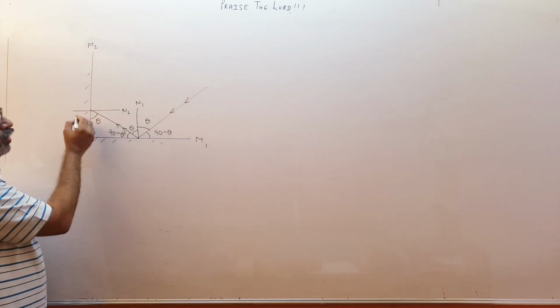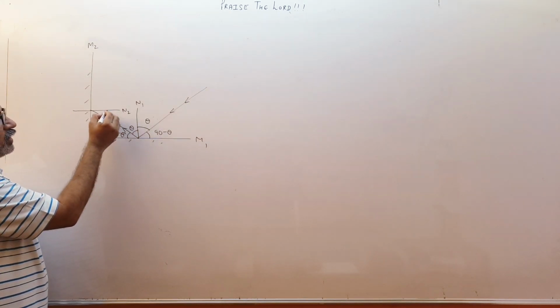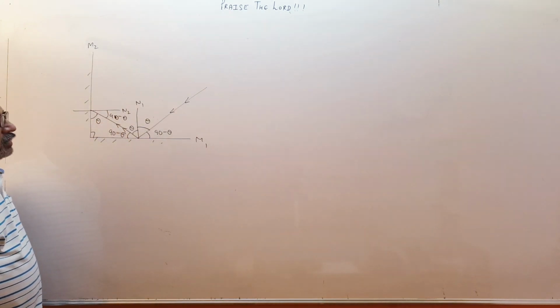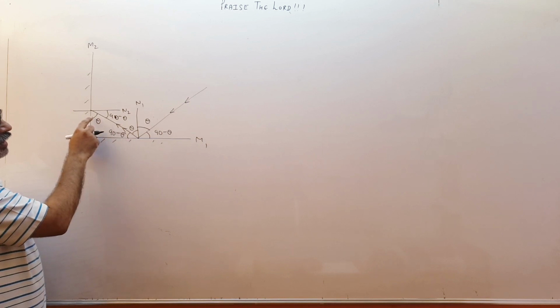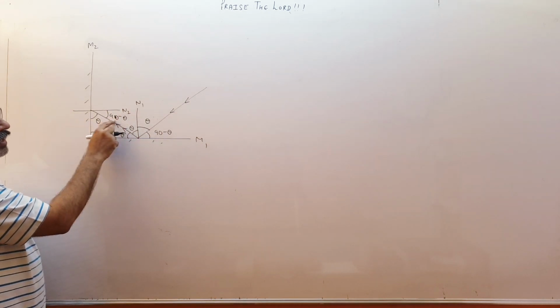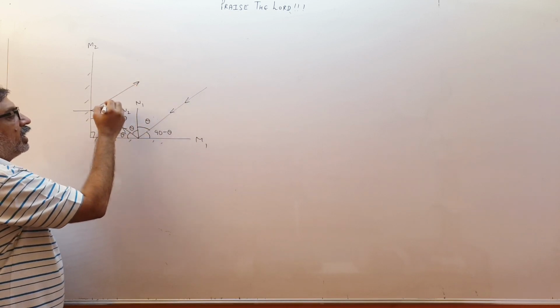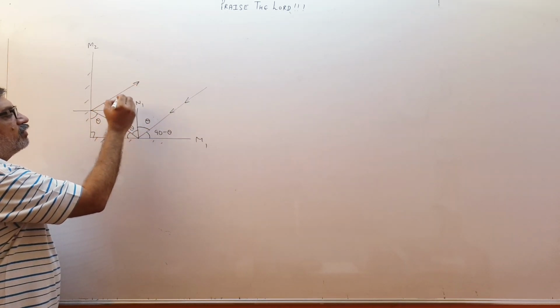This is right angle, normal perpendicular to mirror. So if this is theta, this will be 90 minus theta. That I can know. So this ray is making how many angle with normal? 90 minus theta. So the reflected ray has to go like this, making an angle of 90 minus theta. That we know.